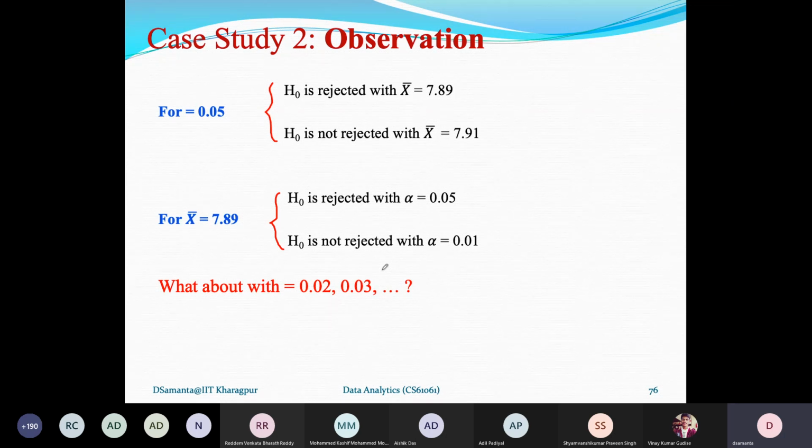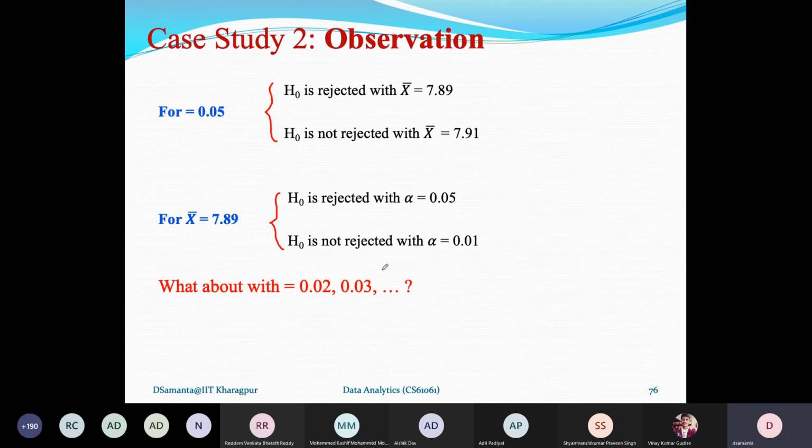Now again, the question is which value of alpha should be considered, so that I can say more confidently that, okay, with this error probability my result is sound. So definitely, if you continue with different values of alpha, alpha 0.01, alpha 0.02, alpha 0.03, and so many tests, then you can have a little bit clearer picture that up to these values of alpha, with this sample, I can tell this, and after these values of alpha, this one.